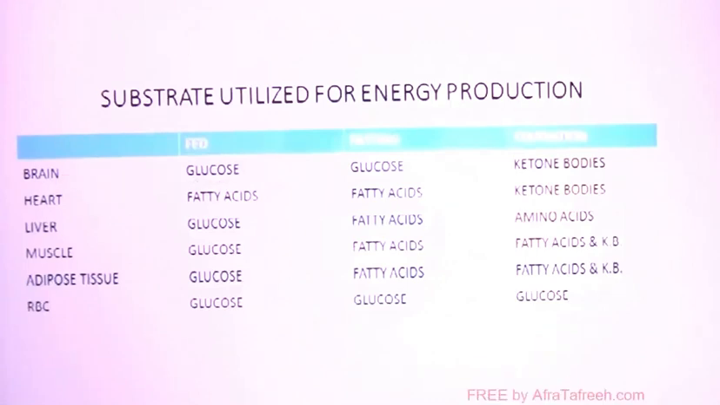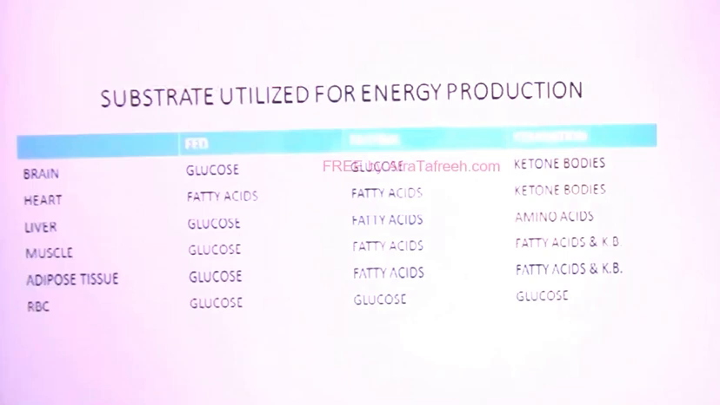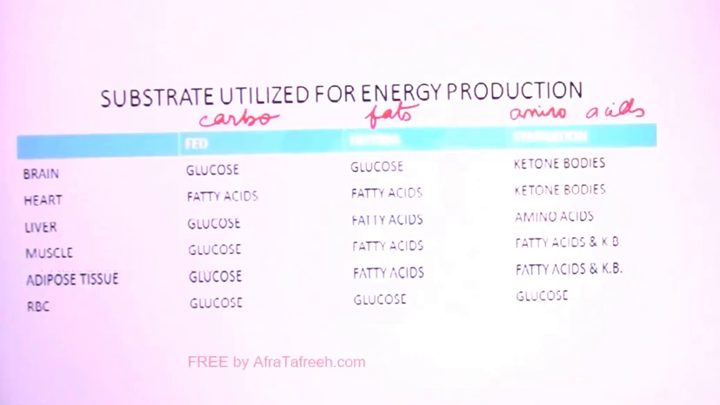First column: fed state, then fasting state, starvation state. This is the substrate utilized for energy production for various organs in various states in the body. The basic I told you in the previous video: carbohydrate is the main fuel, not the only fuel, main fuel in fed state, but fats is the main fuel in fasting state, and in starvation the body will start using amino acids and proteins. So let's start from fed state.